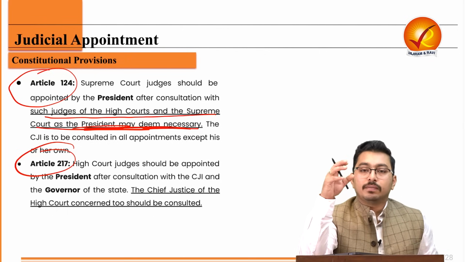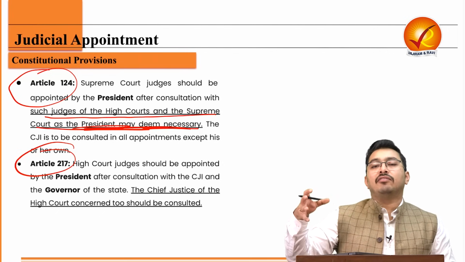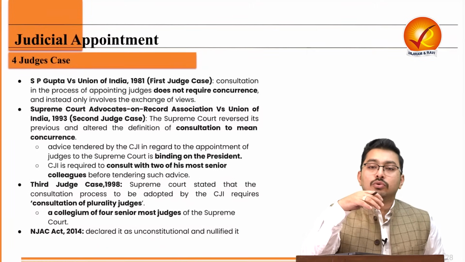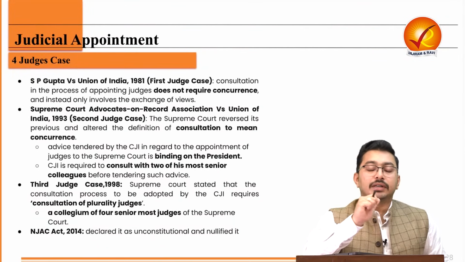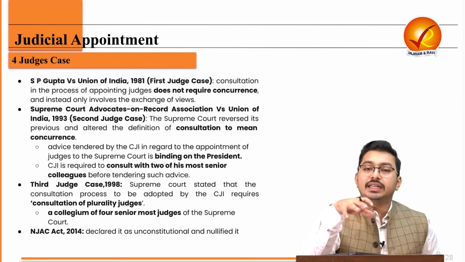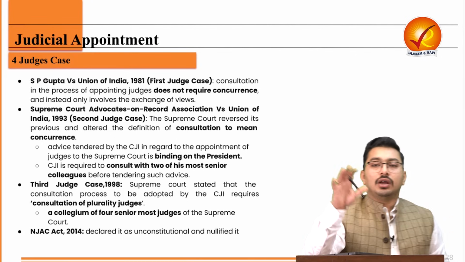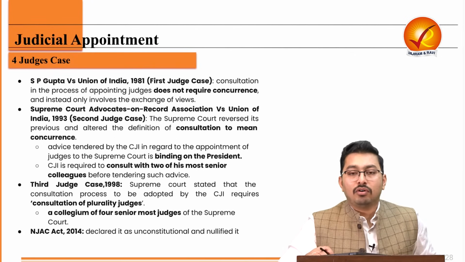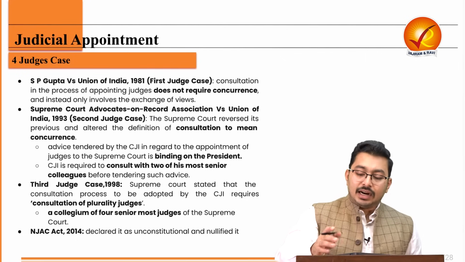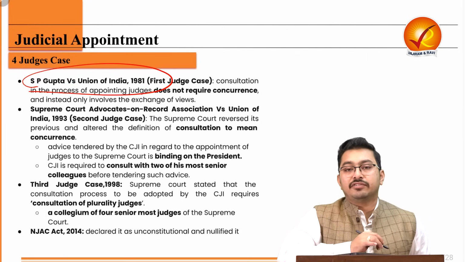So that means the constitution makers made it very clear that the executive will have a role in the appointment of judges. But over the period of time, through judicial appointment, what has happened is that today, as we speak, the judiciary decides, and the judiciary has almost majority of decision-making power of who to make a judge, who to appoint a judge. Now, this starts because of the SP Gupta case. This is also referred as the first judge's case.